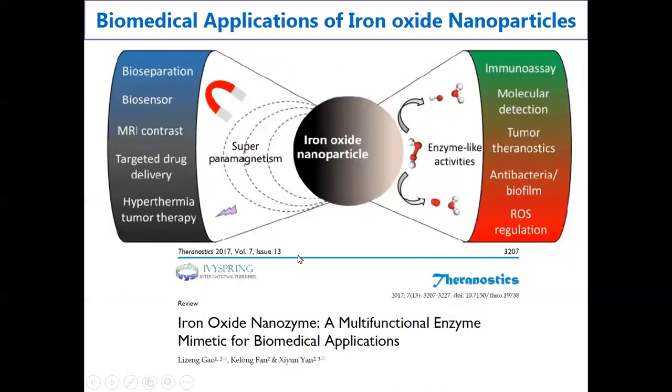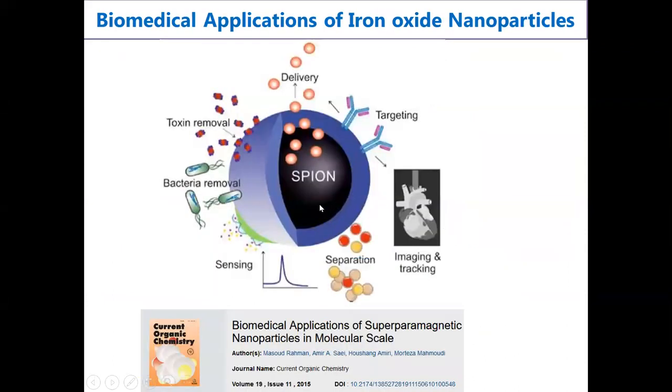And also it is being used in various biomedical applications like biosuppression, biosensor, MRI contrast, drug delivery, hyperthermia, tumor therapy, due to its superparamagnetism nature. And because of its enzyme-like activities, it's been used in immunoassay, molecular detection, tumor theranostics, antibacterial biofilm, ROS regulation. And this is SPION. It's one of the hottest research topics nowadays. Superparamagnetic iron oxide materials are used in various biomedical applications.